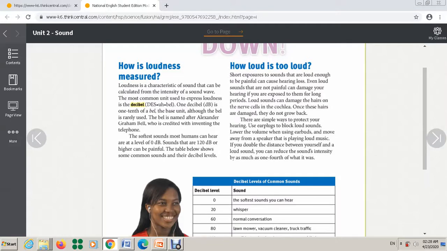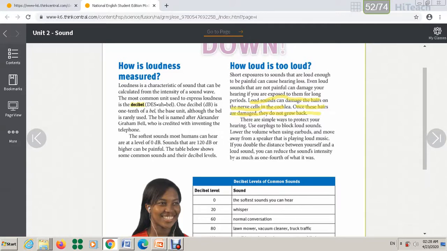Also on the next part, here, how loud is too loud? What I want you to study here, this part is very important. A loud sound can damage the hairs on the nerve cells in the cochlea. Once these hairs are damaged, they don't grow back.